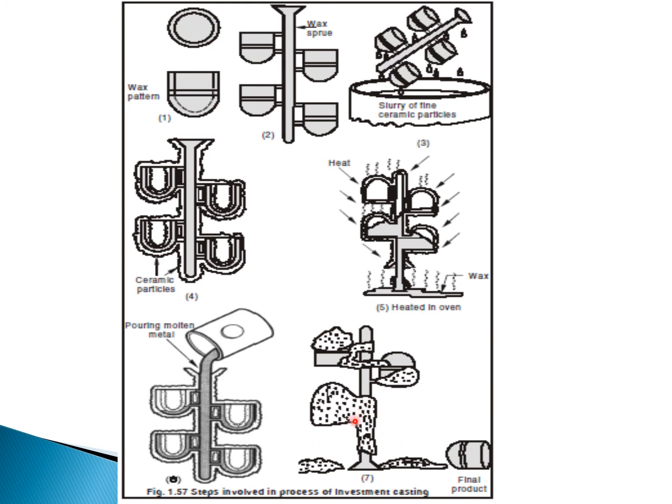After the machining process, this is what we get. In the diagram we are making only 4 cups, but in industry they make a number of small objects like cups and so on. They will make a number of objects like this. This is known as investment casting.